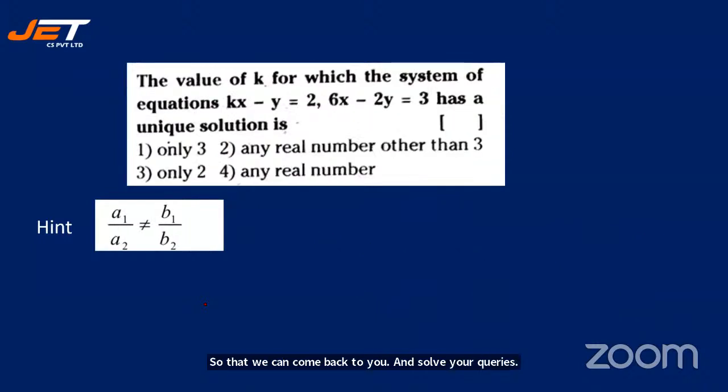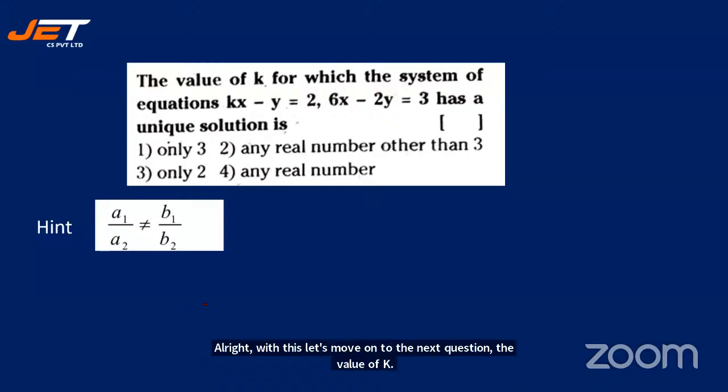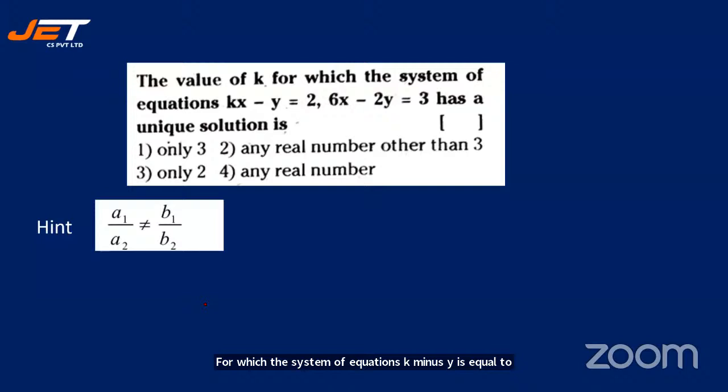The value of K for which the system of equations Kx minus y is equal to 2, 6x minus y is equal to 3 has a unique solution. All right, students. So what do you mean by unique solution? See, you have to underline this. Unique solution means A1 by A2 is not equal to B1 by B2. Is it clear? So just work it out and give me the answer.